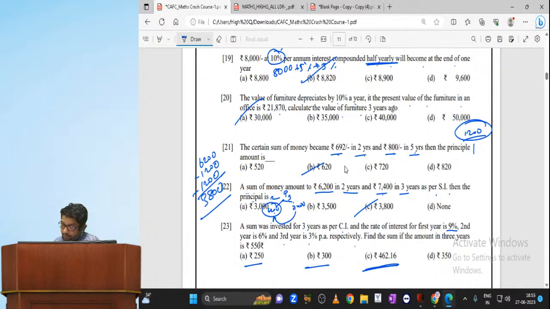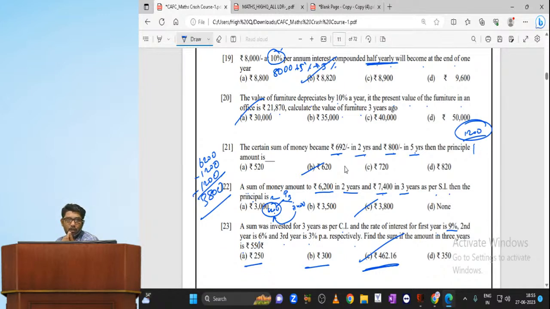Directly use 462.16. Just do what I'm saying. 462.16 plus 9%, plus 6%, plus 3%. So we get 550 approximately. That is what we needed. Therefore option C.